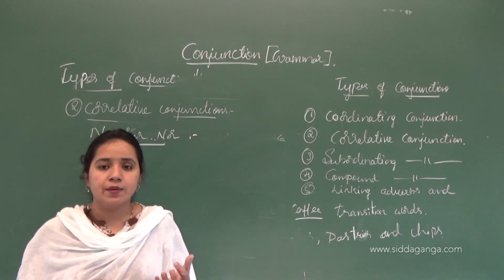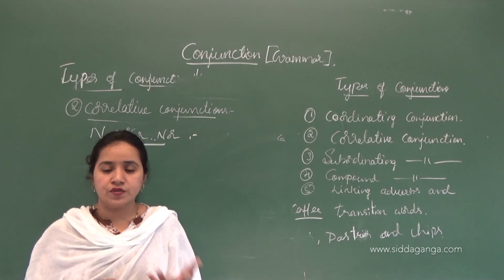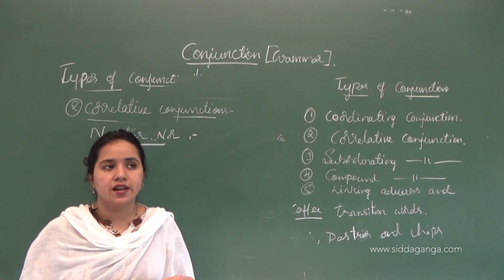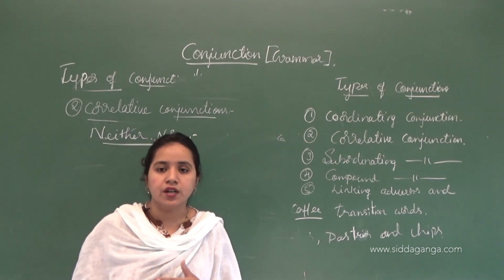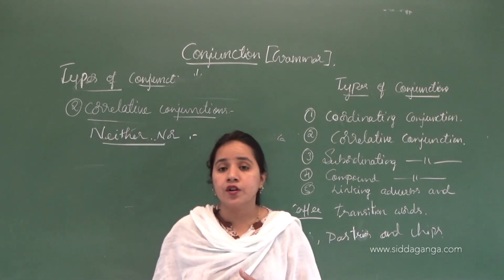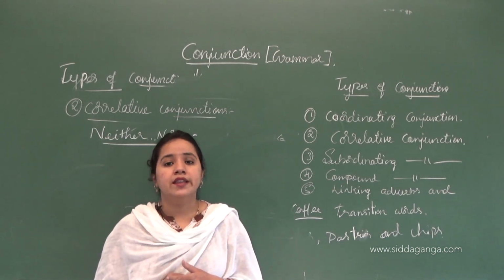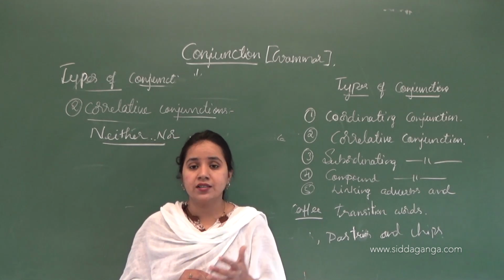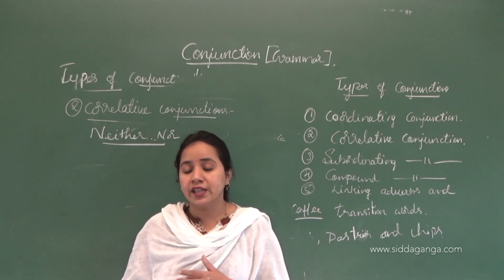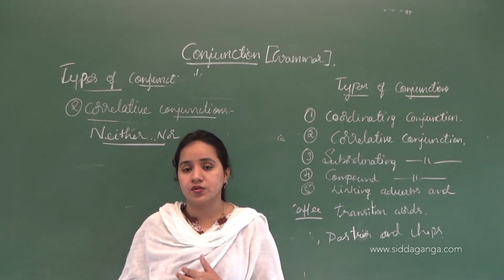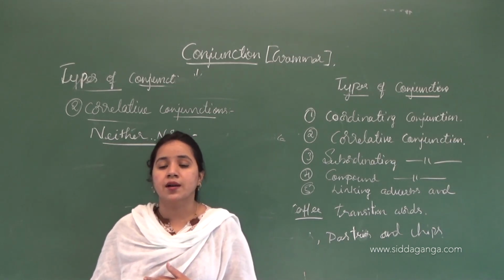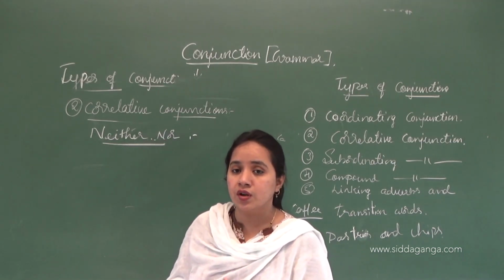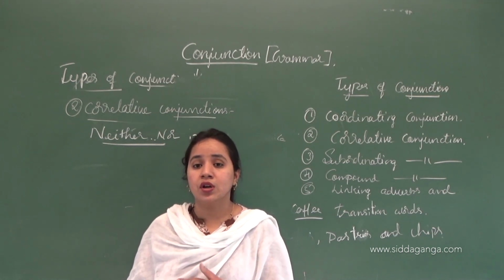When we choose something, somebody may refuse it. For example, if I bring a dress from a shop and my mother never likes it, in that case these connectors, neither nor, are used, which shows it is not liked at all.